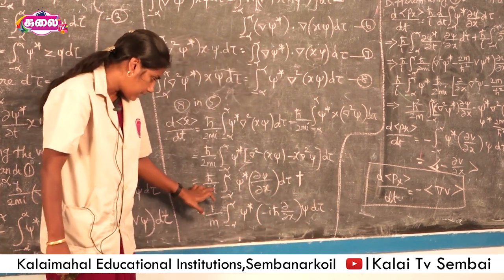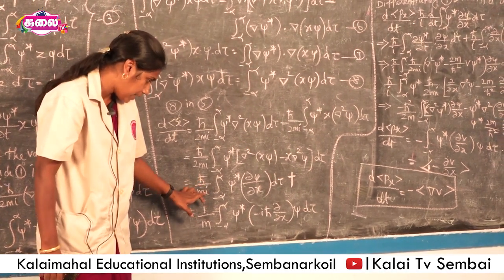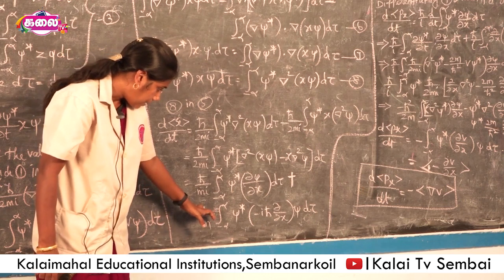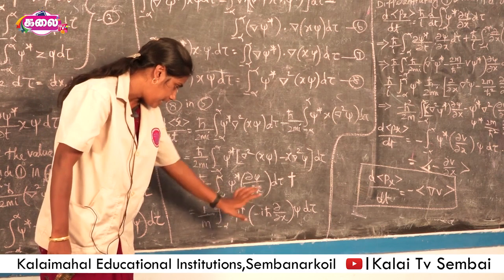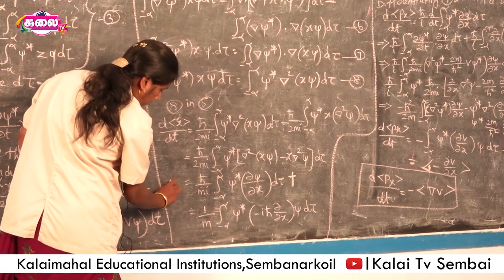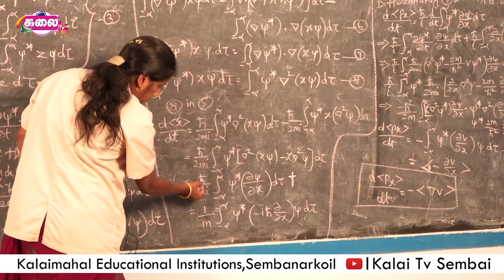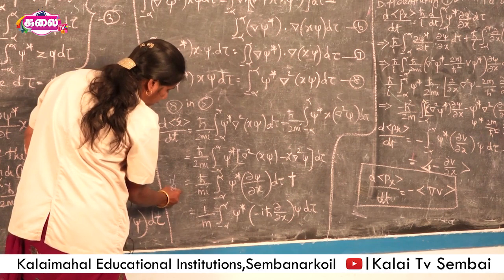Here h cross by i is multiplied, and the term is wholly multiplied by minus i h cross.